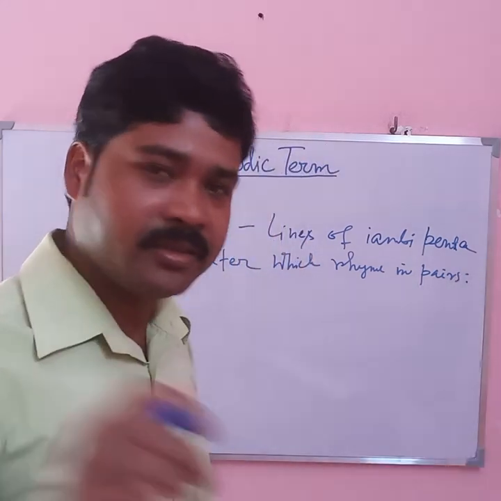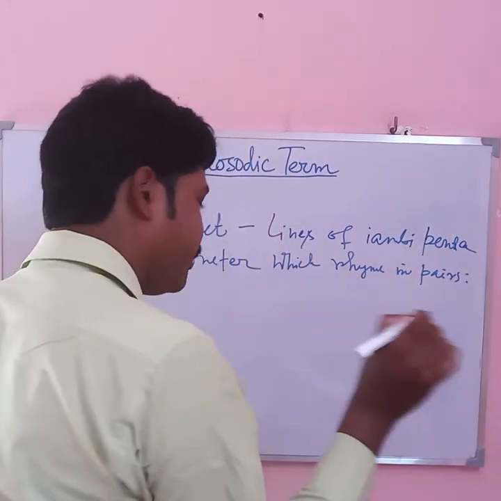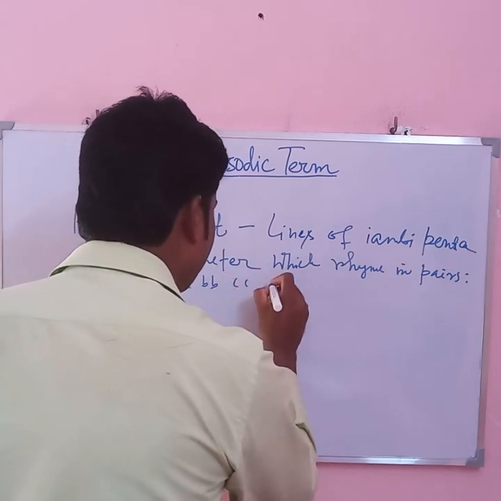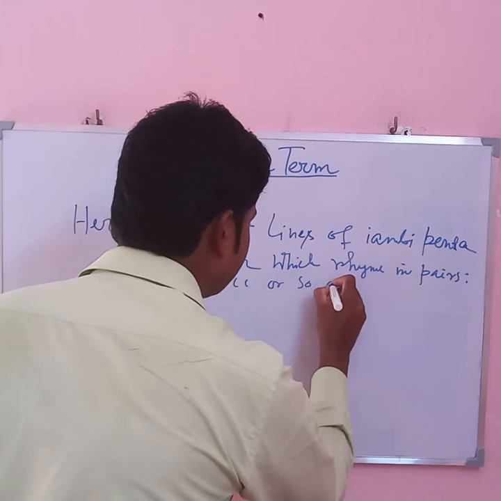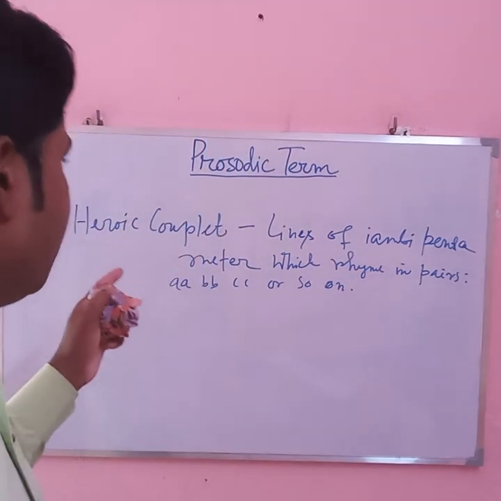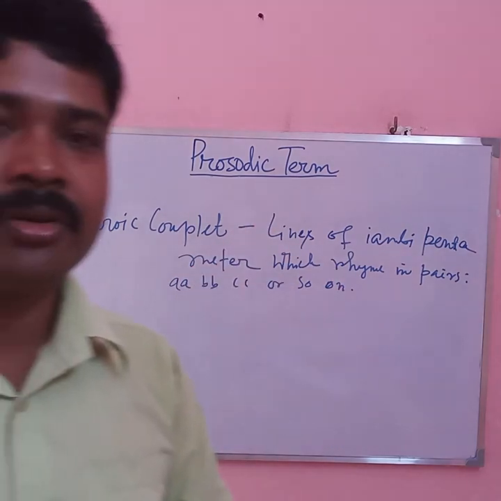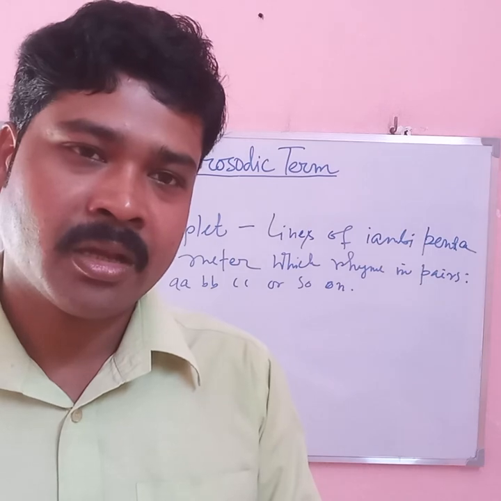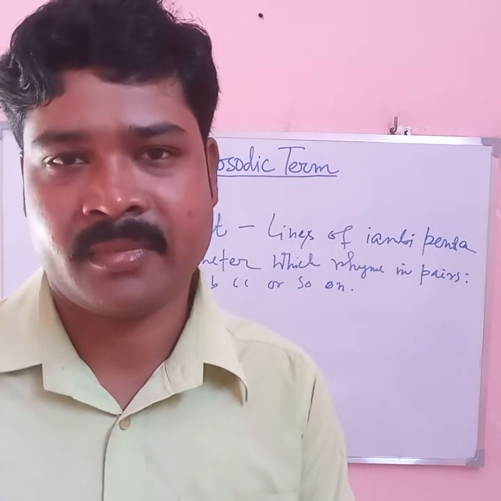The rhyme scheme is, for example, AA, BB, CC, and so on. It is called heroic because it is frequently used in heroic poems or in heroic plays.